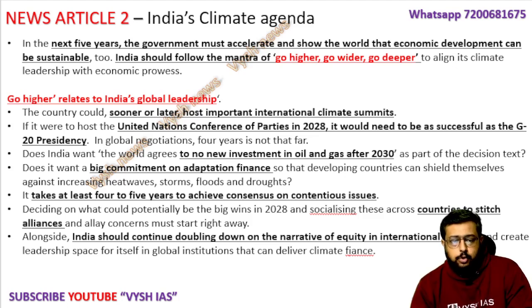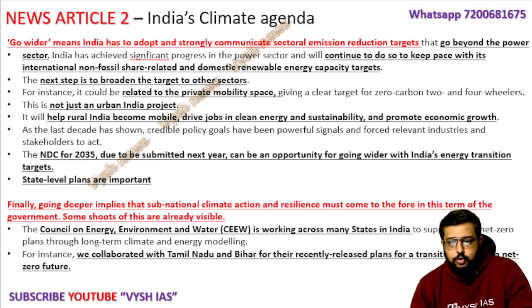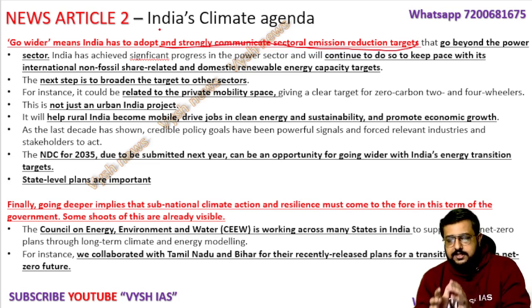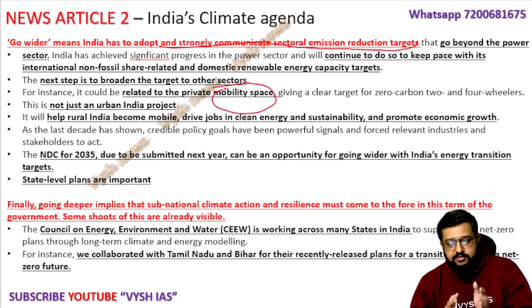Now we will see go wider and go deeper. Go wider means India has to adopt a strong, communicated sectoral emission reduction target and go beyond the power sector. Always we say in the power sector we will do this much energy, this much electricity. We are telling only the power sector. We have to go to other sectors like the private space or the mobility space, that is the transport sector. There are many other sectors where we have to show, okay, here we will do, in schools we will do, in airports we will do, in every place we will try to do something climate related. That is called widening your scope or widening the sector.